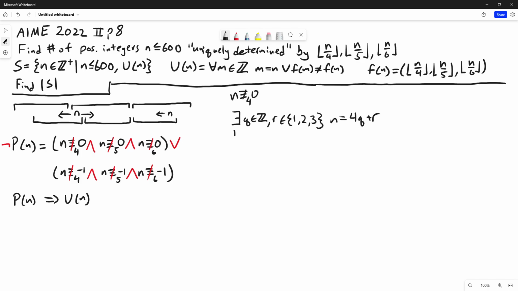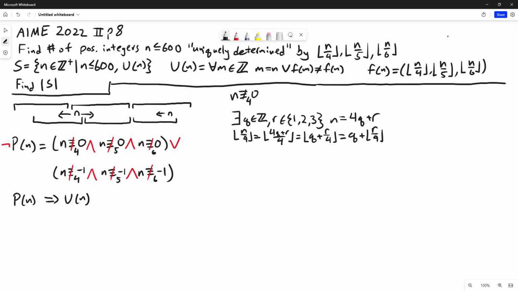And now the floor of n over 4 will be the floor of 4q plus r over 4, which will be the floor of q plus r over 4. And since q is an integer, we can pull it out of this floor function and get q plus the floor of r over 4. And r over 4 will be either 1/4, 2/4, or 3/4.